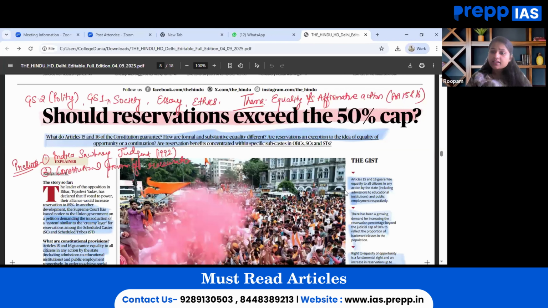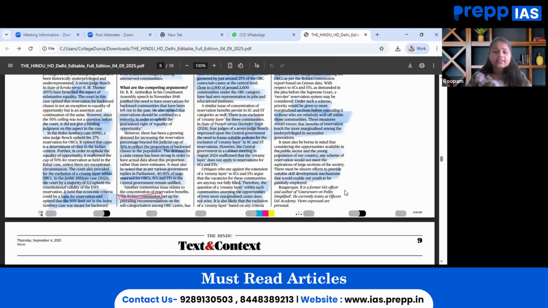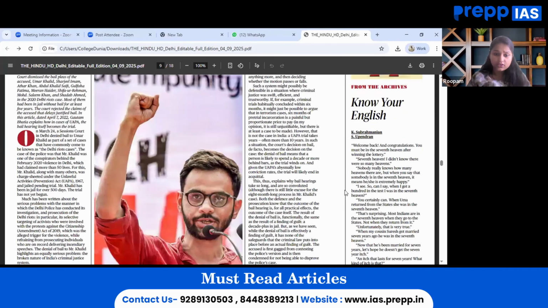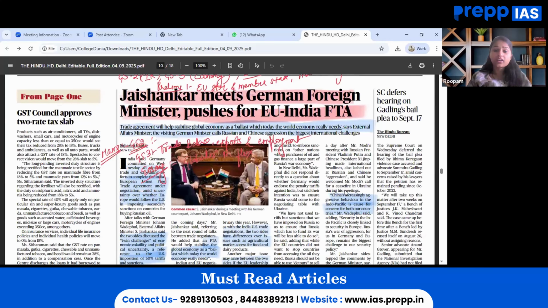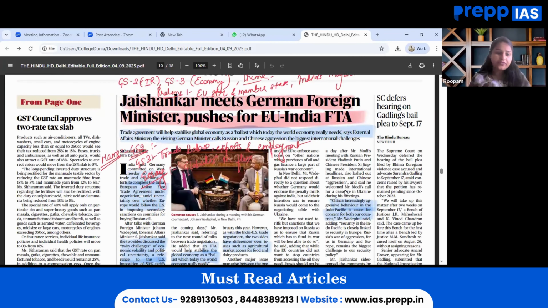Moving on, the next important article that is relevant to read from today's Hindu newspaper talks about Jaishankar meeting the German foreign minister and pushing for the EU-India FTA. From the syllabus mapping point of view, this will fall under GS paper 2 IR and GS paper 3 economy with regard to trade.